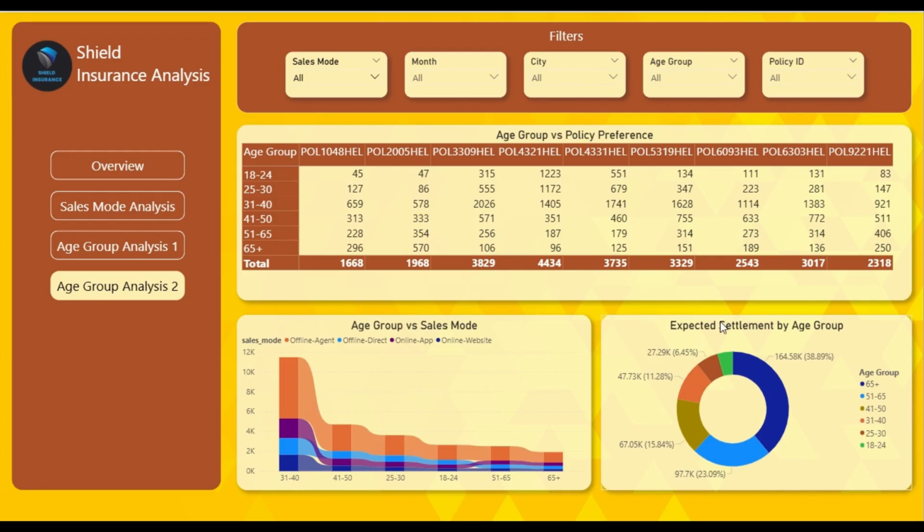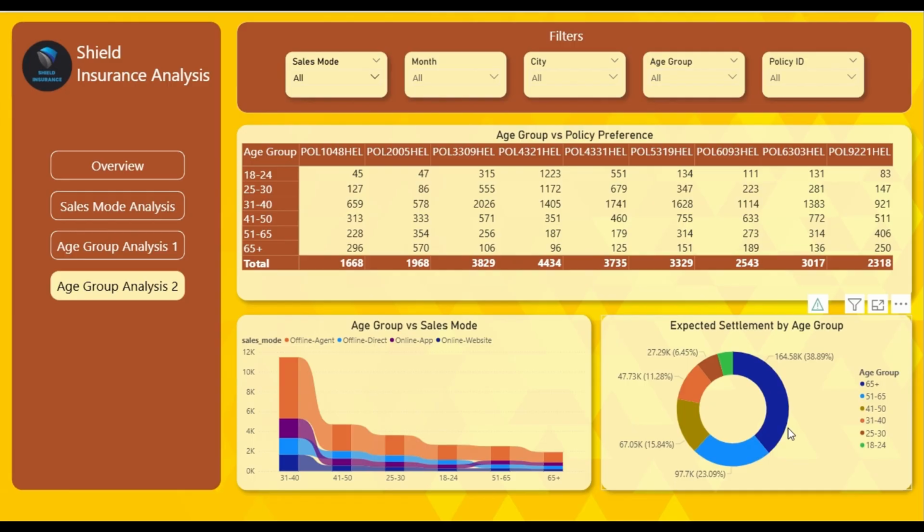Now, lastly, in the expected settlement by age group visual, the 65 plus age group generates the highest expected settlement amount, and as the ages decline, the expected settlement amount also reduces. And the 18 to 24 age group generates the lowest amount of settlement.